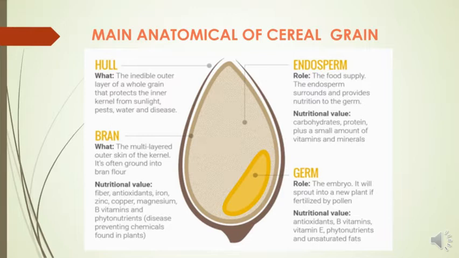And the last part is what we call germ. The role of this one is the embryo. It will sprout into a new plant if fertilized by pollen. The nutritional value of this one is antioxidants, B vitamins, vitamin E, phytonutrients, and unsaturated fats.